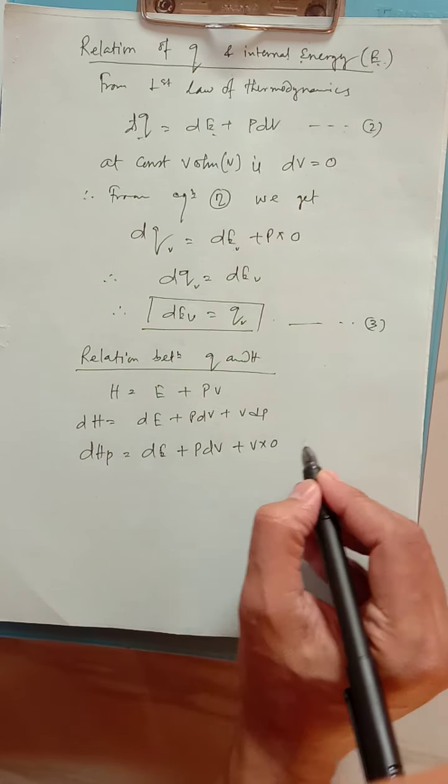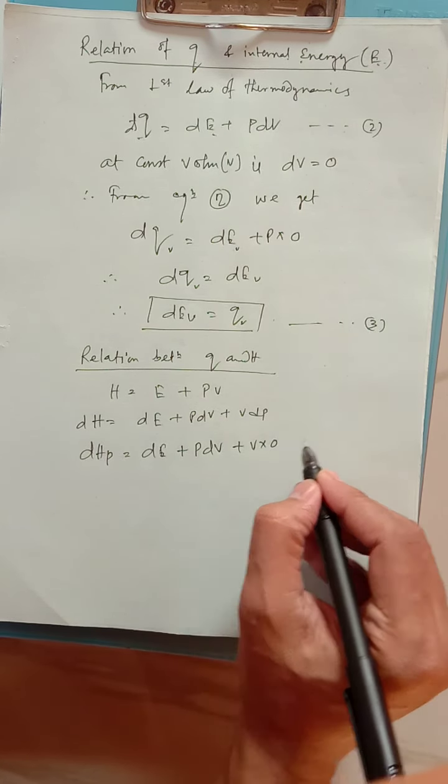This part is identical with equation number 2. Therefore dHP equals dQP from equation 2. In short form we can write delta HP equals QP.